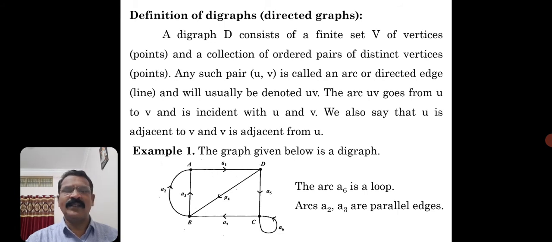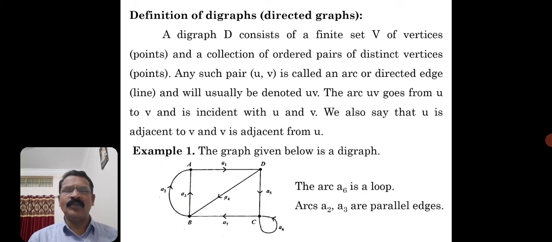This is very important: ordered pairs of distinct vertices. Let me recall once again. In the case of graphs, where we had not considered directed graphs earlier, we used the words unordered pairs of distinct vertices of V. Here we are using ordered pairs of distinct vertices of V. Any such pair u, v is called an arc. You may say an arc, or a directed edge, or a line.